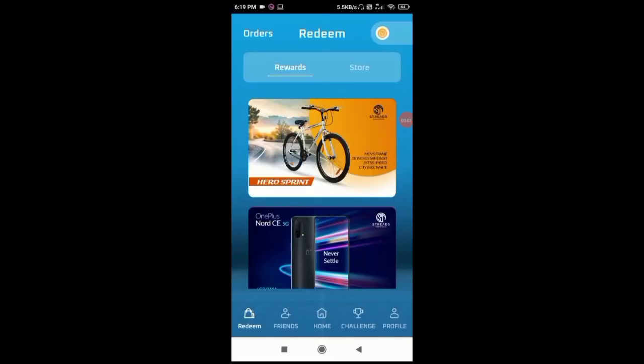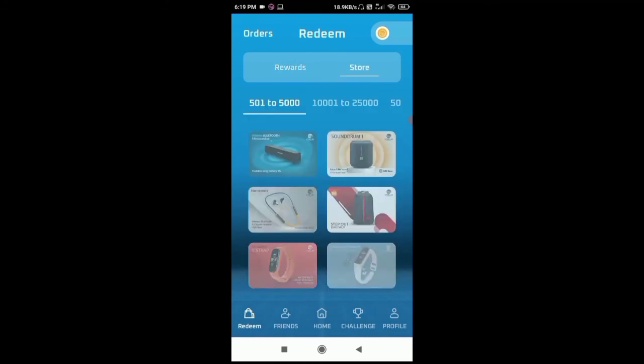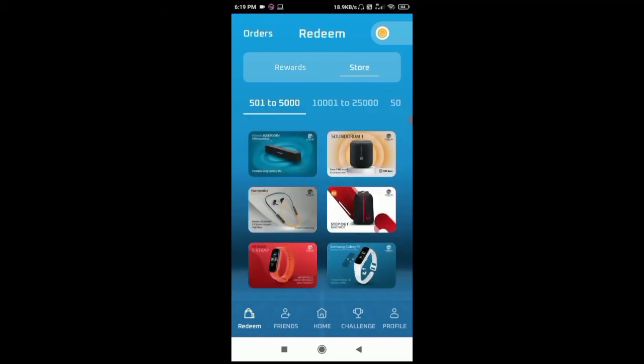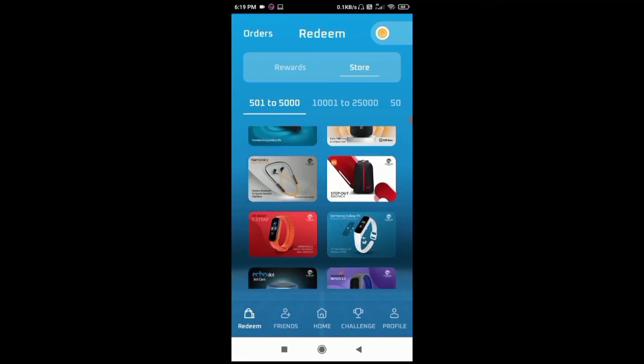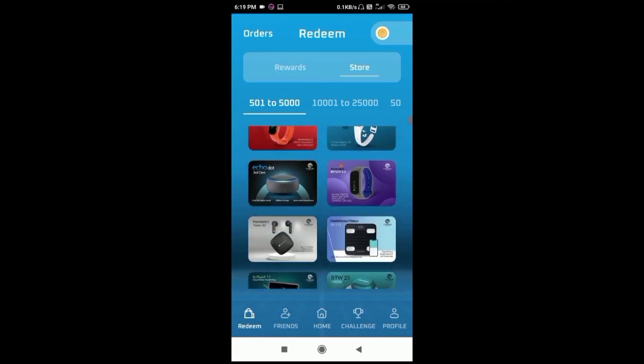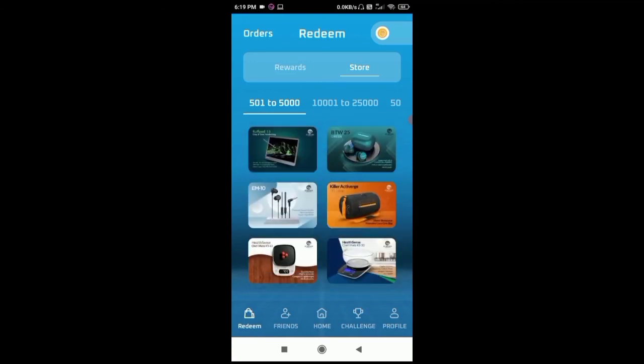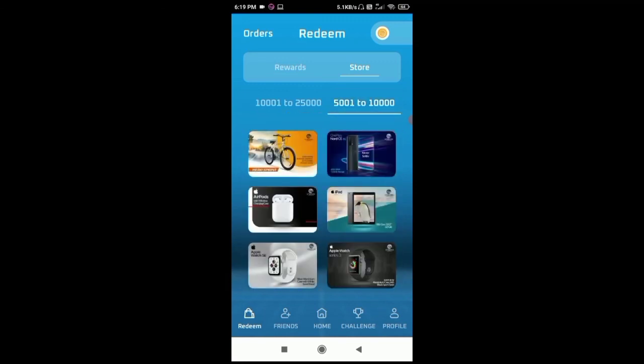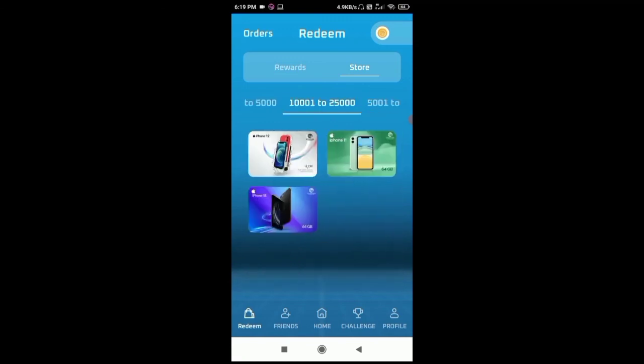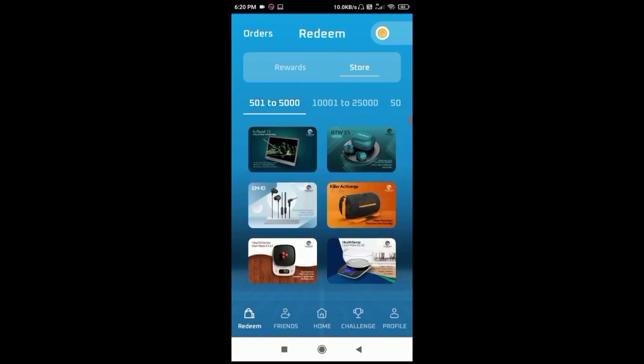If you look at the redeem section, you first have to select store. Here you can see from 500 to 5000 there are various products available, like a bag, fitness band, Echo Dot. Moreover, if you look at the 5000 to 10,000 section, you can find a bicycle, phone, iPad, and if you look at 10,000 to 25,000, you can find an iPhone available. So you can definitely try for big rewards in this.